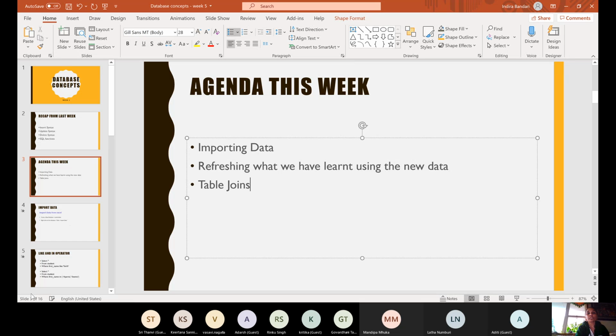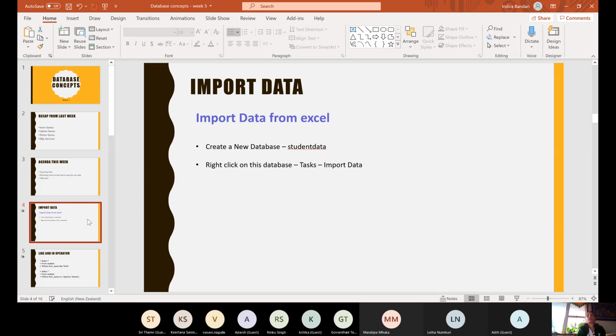Okay, so now let's proceed with importing data. For importing data, you need to create a new database, because we are importing this data from a CSV file. I have given a CSV file.